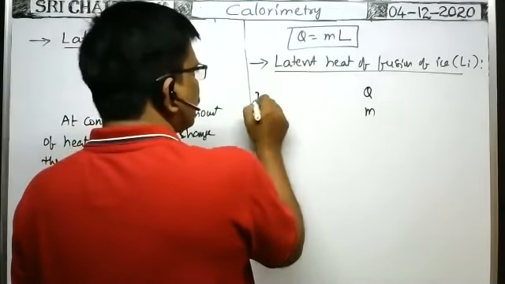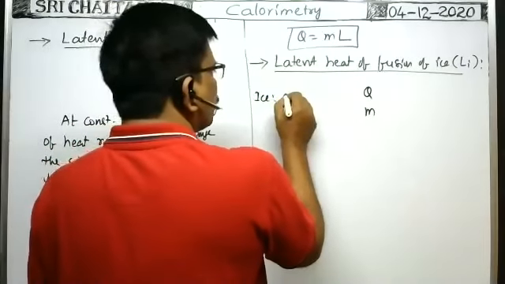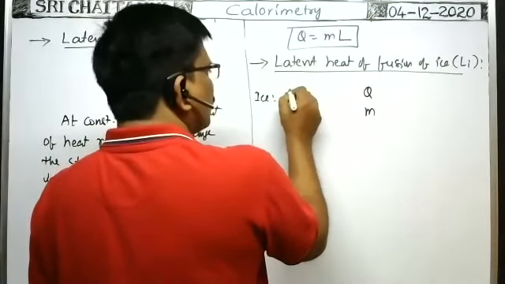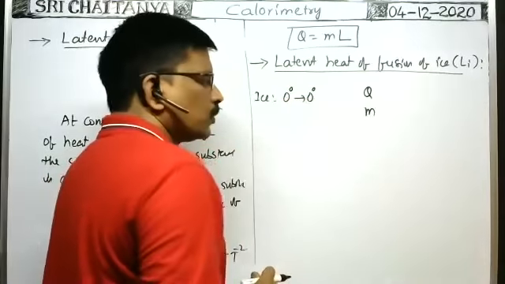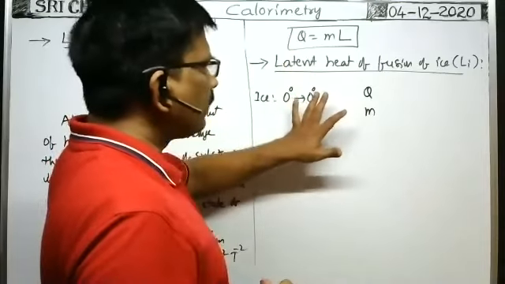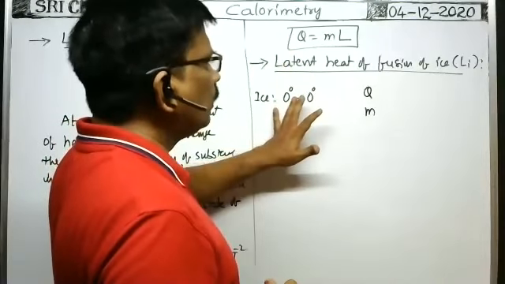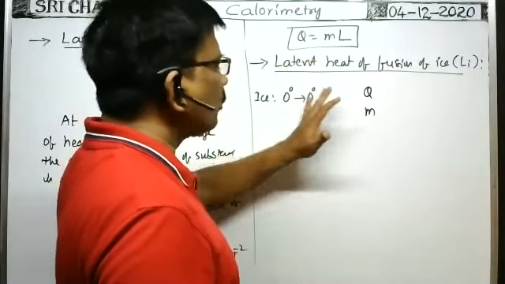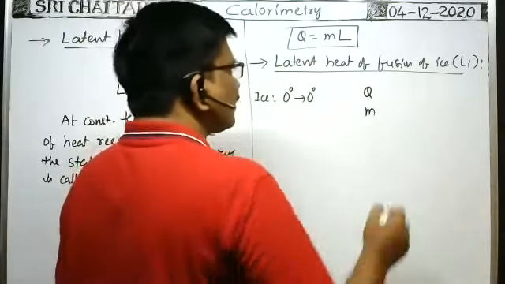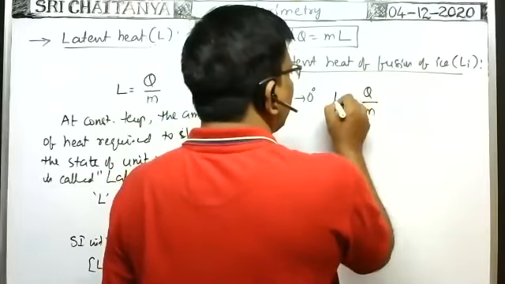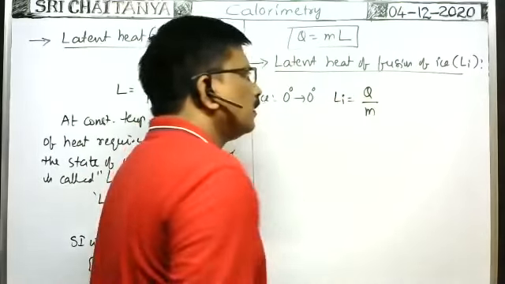So to convert m mass of ice at 0 degrees centigrade to m mass of water at 0 degrees centigrade, there is no change in temperature, only a change of state. That is called latent heat of fusion of ice.